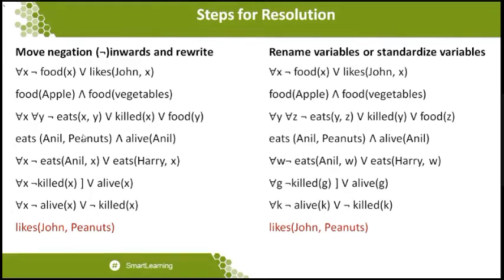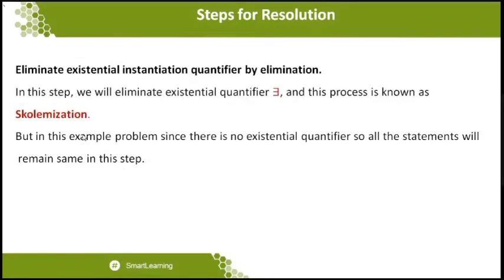The main reason we are renaming the variables is that we want to go for substitution in future, especially once we go for unification. So that's what we are doing over this particular one. And the last line that I gave, likes of John comma Peanut, that is the proof that I want to take out.